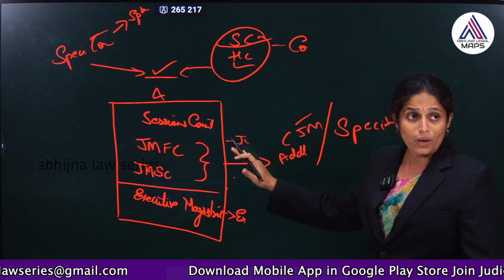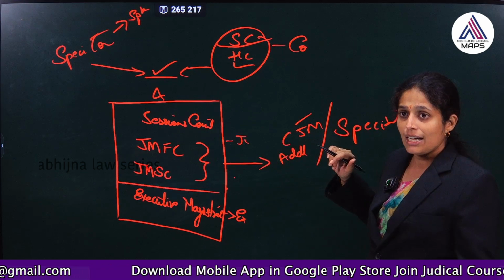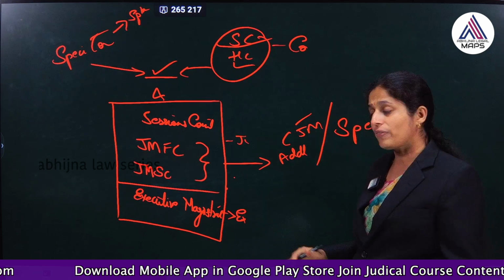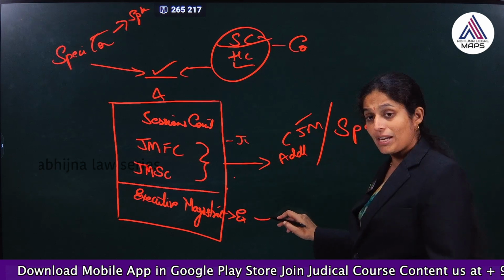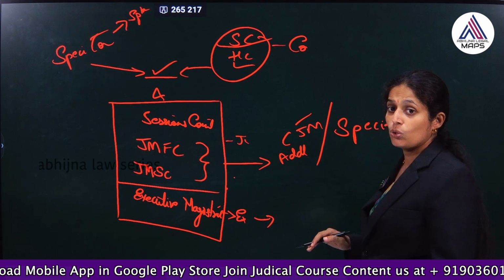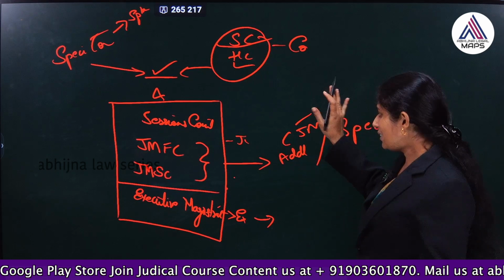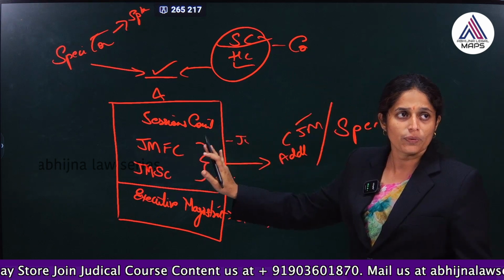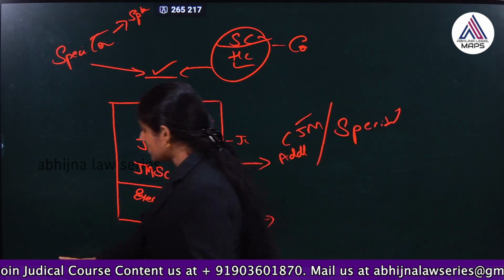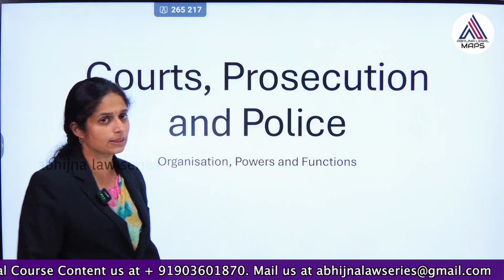So this is one category we can understand, and in the case of executive magistrates also we have the district magistrate, we have special executive magistrates, so many things we have, okay. This is a broad classification we can understand. Now, let us understand them with the help of the charts, okay.